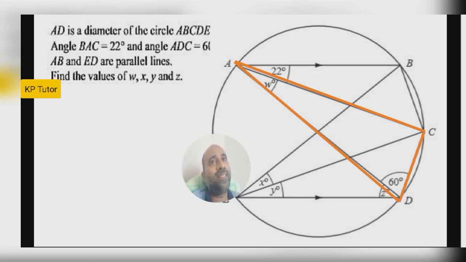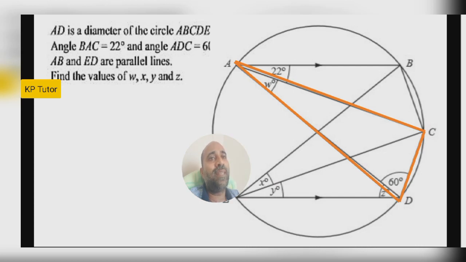I told you there is a relation between the question and the answer: the line given in the question and the order in which to find the values w, x. So look, AD is the diameter. AD is the diameter means what idea will we get? AD is the diameter means there is a semicircle. So that triangle is inside the semicircle.